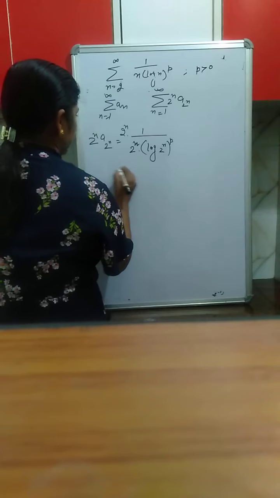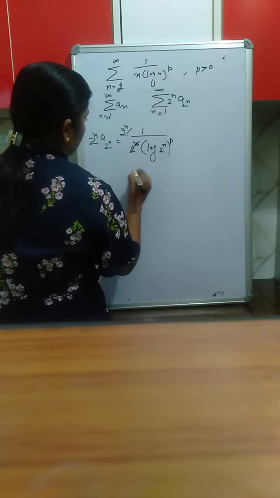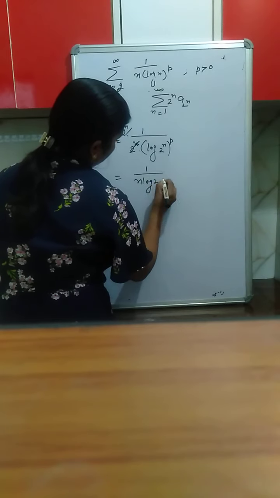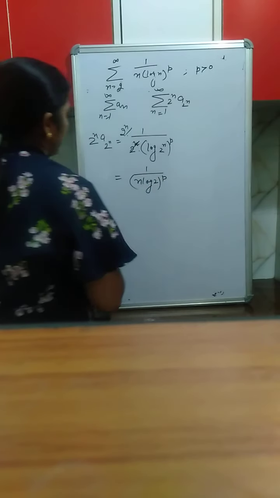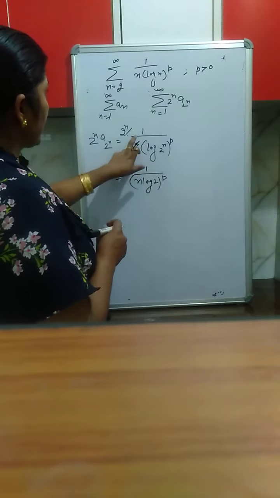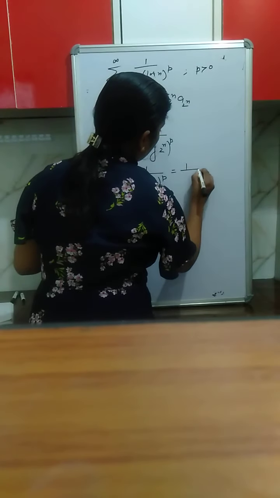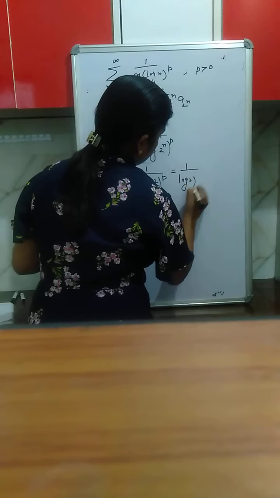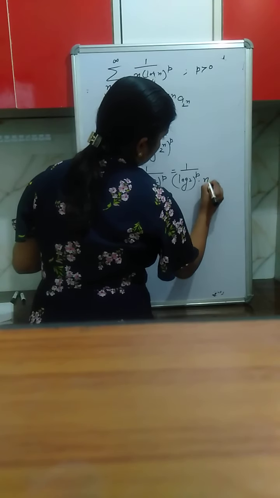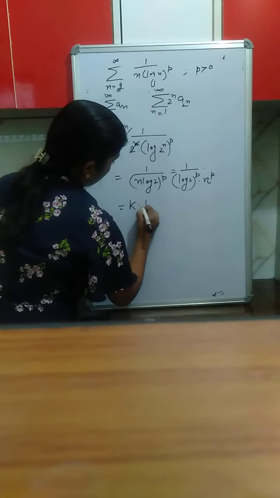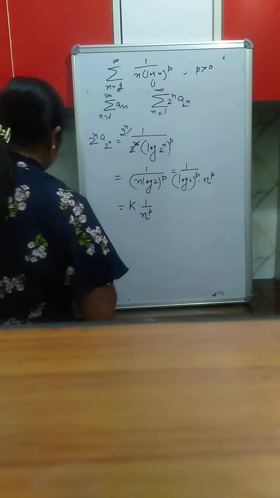So this is 1 upon (n log 2) whole raised to the power p, and it is 1 upon (log 2) raised to the power p and n raised to the power p. So this is equal to k into 1 upon n raised to the power p.